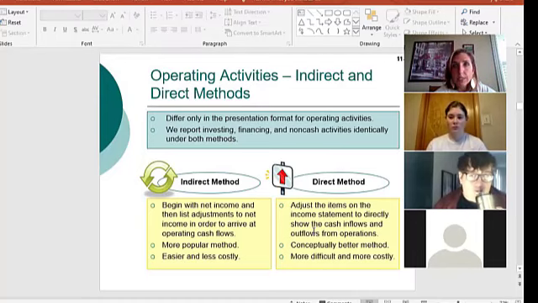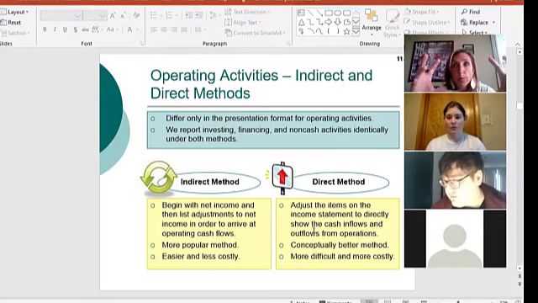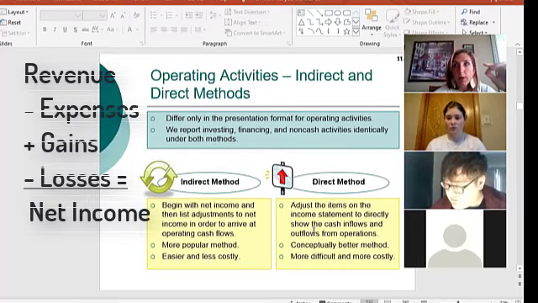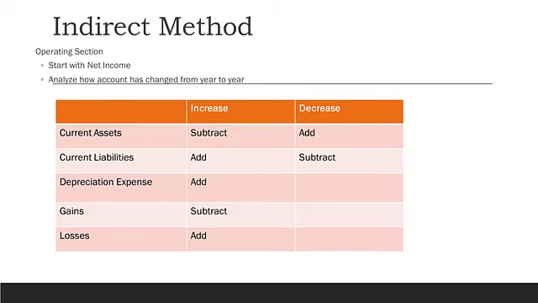But your gains and losses are typically only on long-term items, right? So we just reviewed, and you told me that those long-term assets like land and equipment and building really need to be in the investing section, right? But the gains and losses that are attached to those long-term items are already included in this net income. So what we have to do on that chart that we kind of filled out, or there's a place you can fill it out, and on the other PowerPoint, I have a whole slide about it. I'm going to click through some of these because I believe it's going to show up on there.